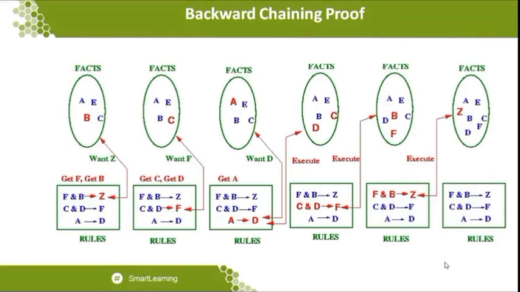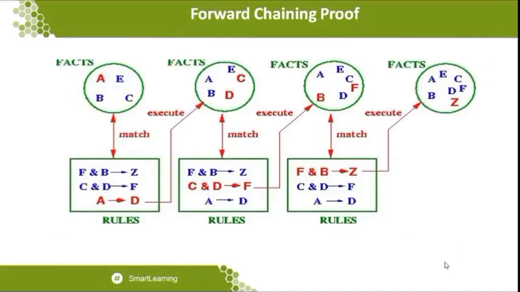Okay, before going to the backward chaining proof, let me talk about forward chaining, so that you can clearly identify how the backward chaining process works. So first I will go to the forward chaining proof. When you go to the forward chaining proof, keep two things in mind. We have two kinds of elements available to conclude the statement. One is facts, the second one is rules.